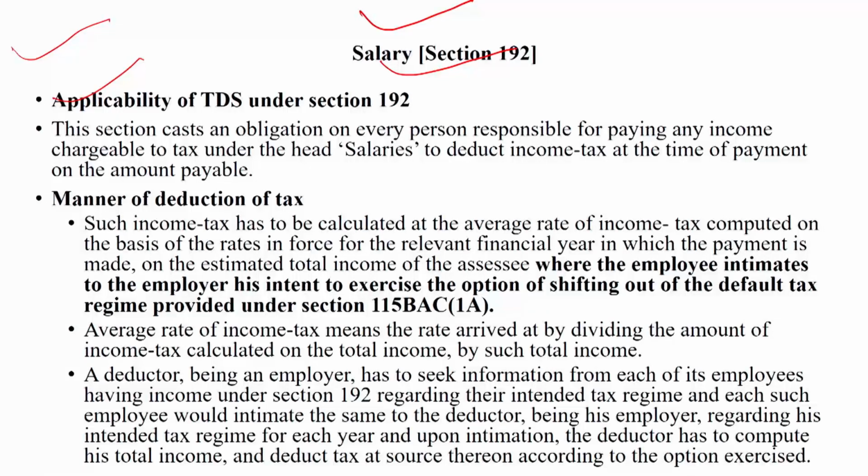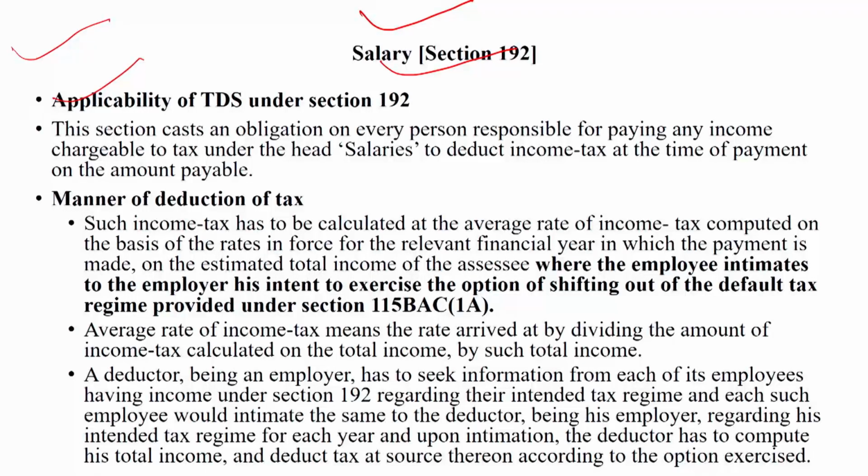This section casts an obligation on every person responsible for paying any income chargeable to tax under the head salary to deduct income tax at the time of payment on the amount payable. So dear student, section 192 is a very important and prominent TDS section.